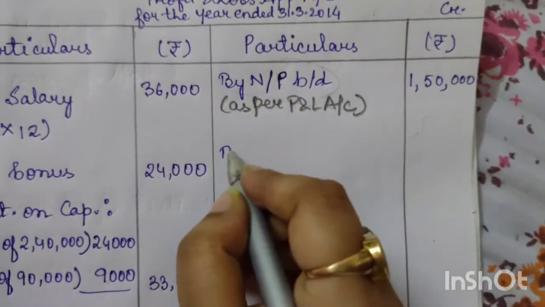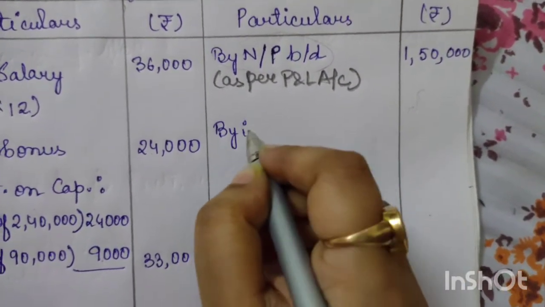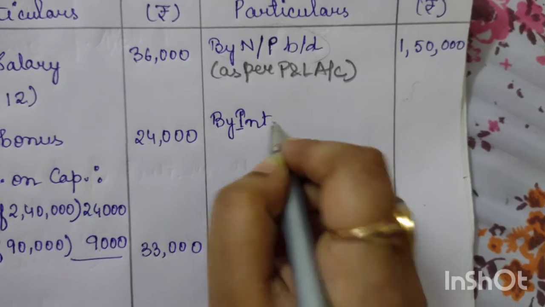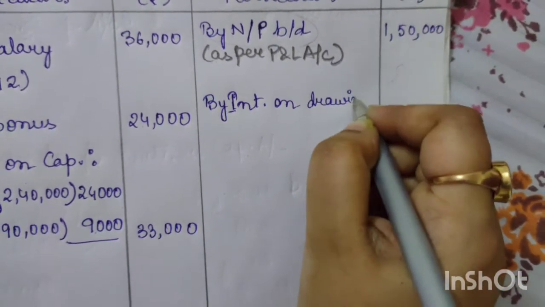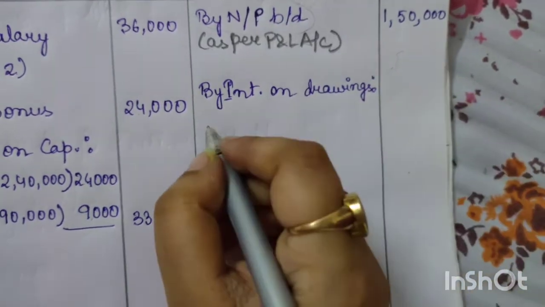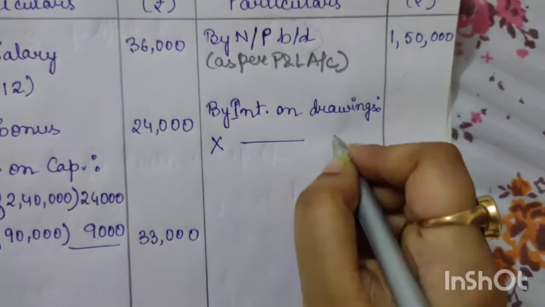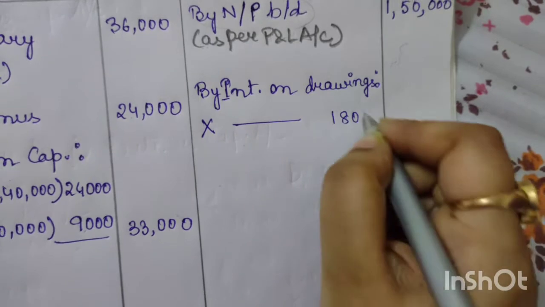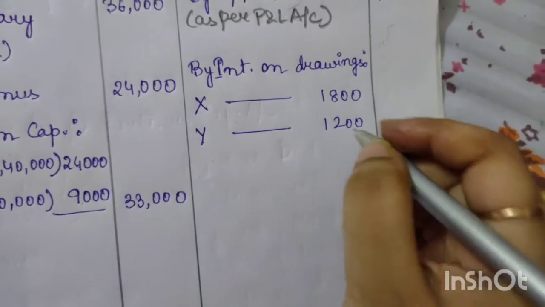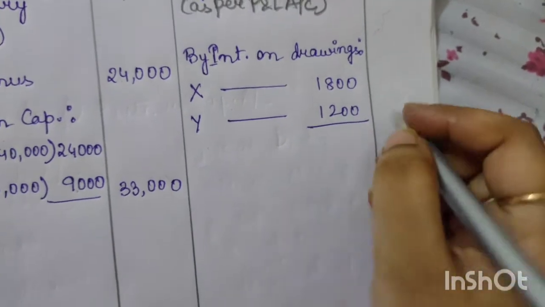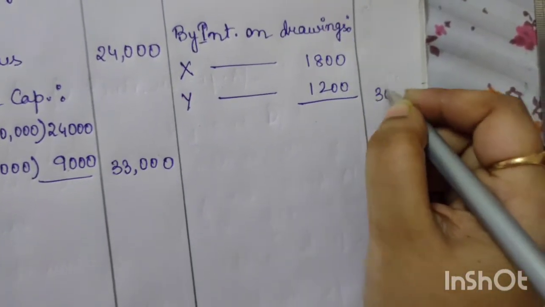So we write by interest on drawings, 1800 for X and 1200 for Y, in total 3,000.